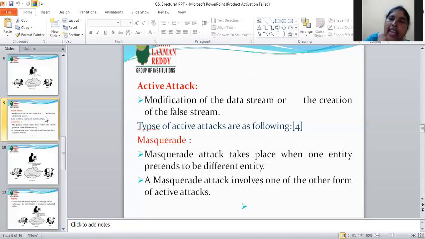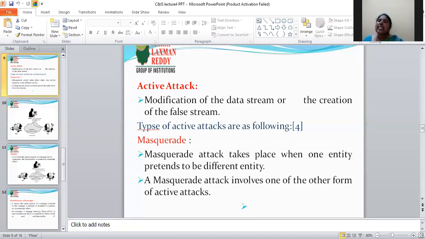Active attacks can be divided into four types. The first one is masquerade. A masquerade attack takes place when one entity pretends to be a different entity. The sender did not send the data, but the receiver receives the data in the name of the sender.